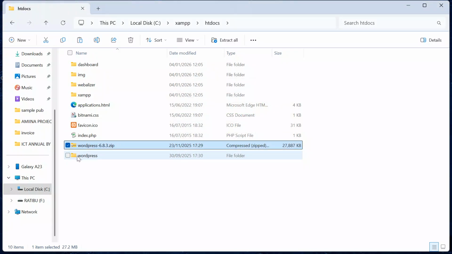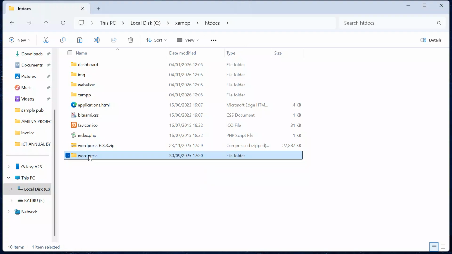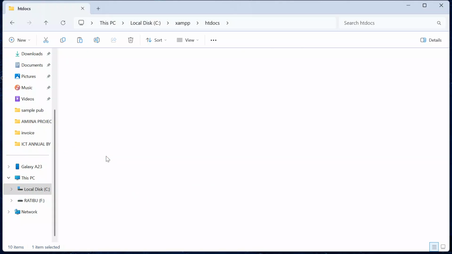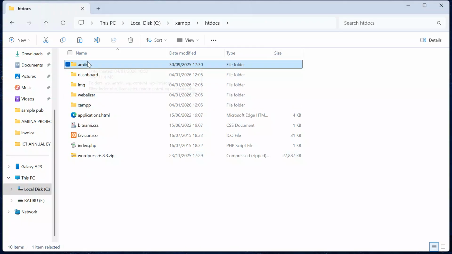Here we go. This is the WordPress now that has been extracted. Come onto it, right click, and then rename. Give it a name of the project. For now, let's keep it simple and we are going to name it Amina. So after giving it Amina as the folder name, check that things are set. This is the main folder that we want to see.